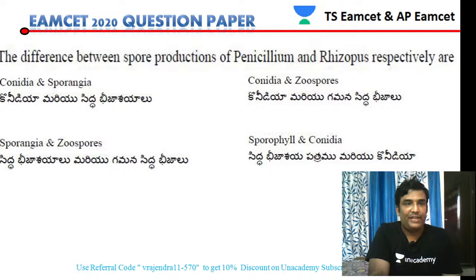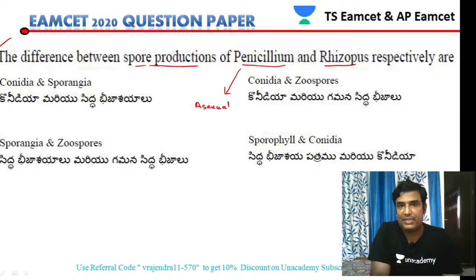Next, the difference between the spore productions. Let us see the difference between the spore productions in the case of Penicillium and Rhizopus. Penicillium undergoes asexual reproduction as well as sexual reproduction. It belongs to the ascomycetes. Penicillium produces asexual spores, and the name of the asexual spores is conidia. The conidia is the asexual spore of the Penicillium.